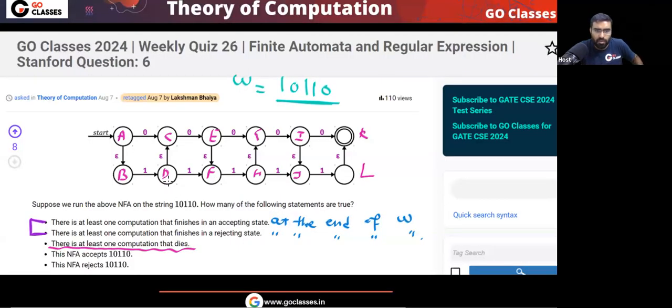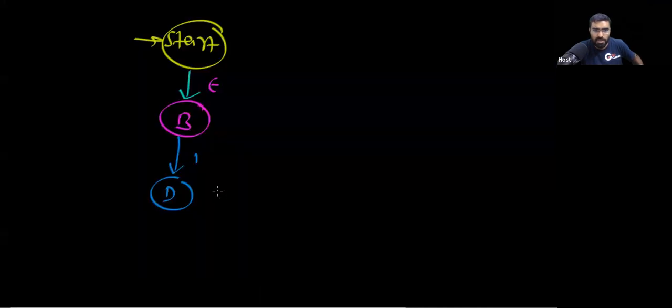Now you are in state D. Now you have multiple choices. Sorry, not multiple choices. No, you cannot take this. So not multiple choices. From this state D, only one choice you have. You will go to C.